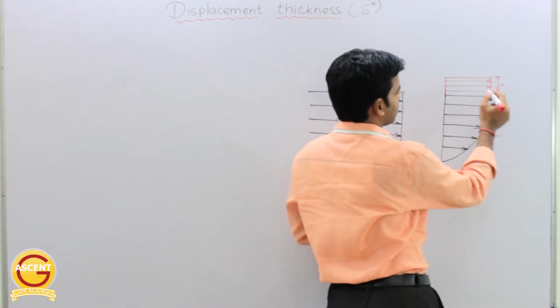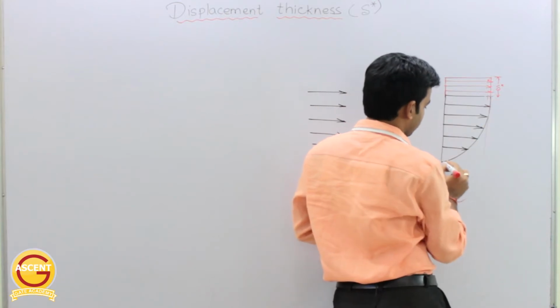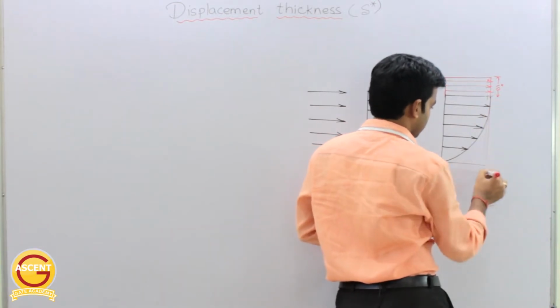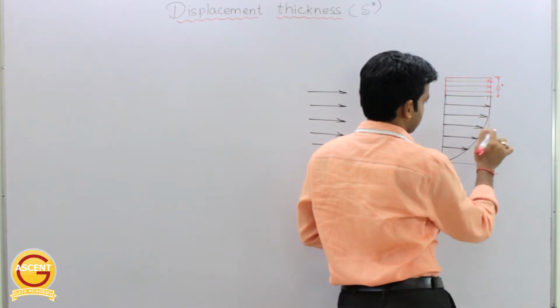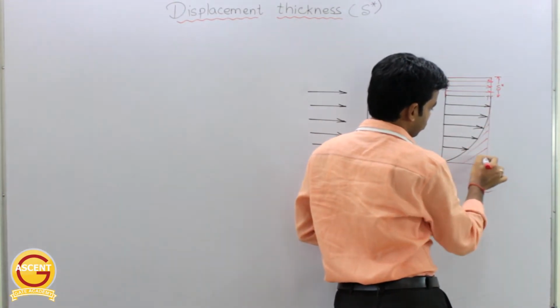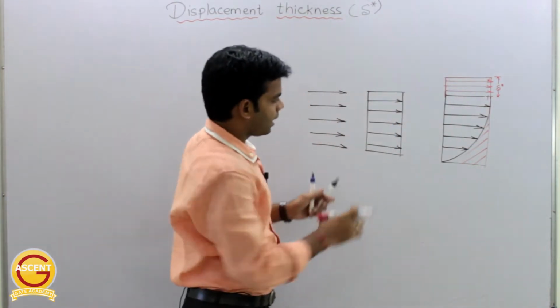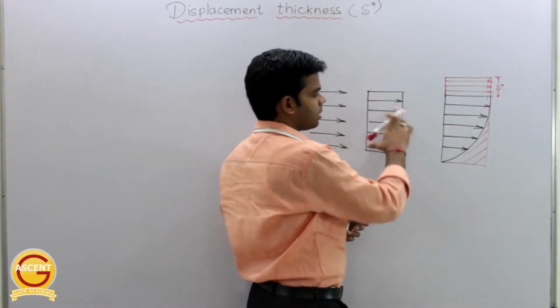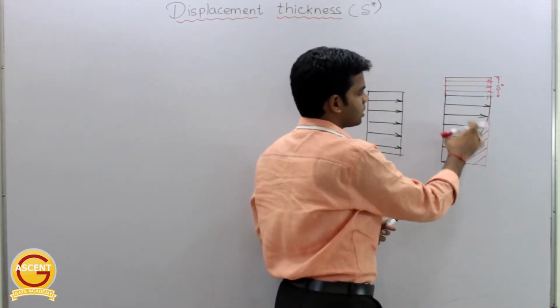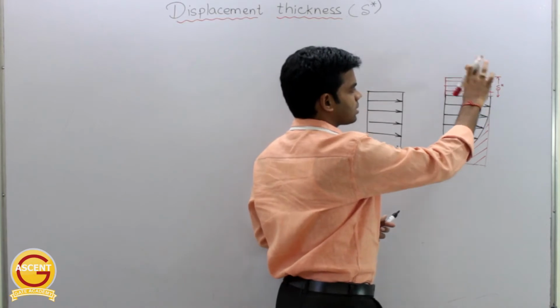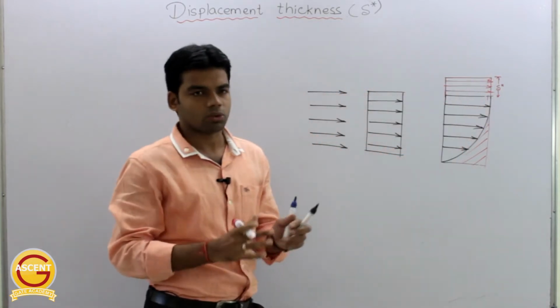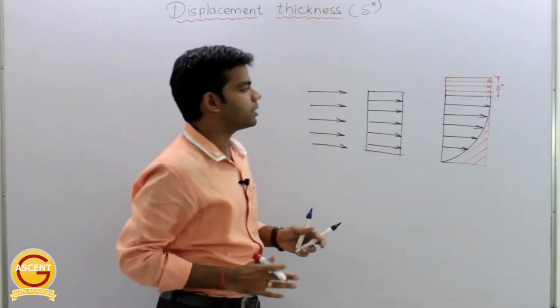Okay, so this extra thickness will have the mass flow rate same as this much mass flow rate, which was actually lagging from here. Okay, ideally it should have been like this, but because of this deficiency we are adding this extra thickness. This is nothing but displacement thickness, so that the mass flow rate can be maintained here.